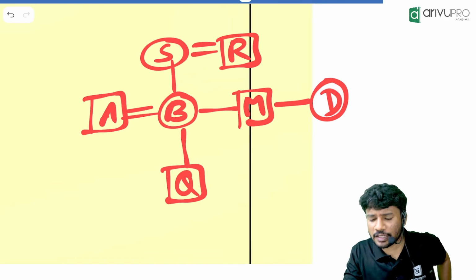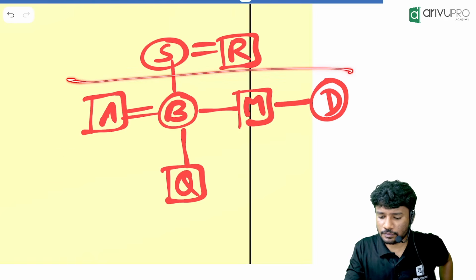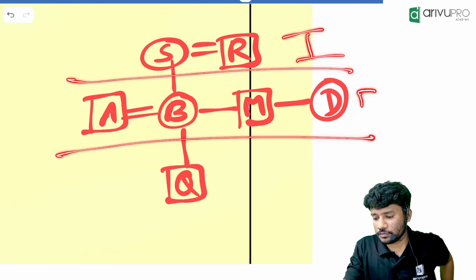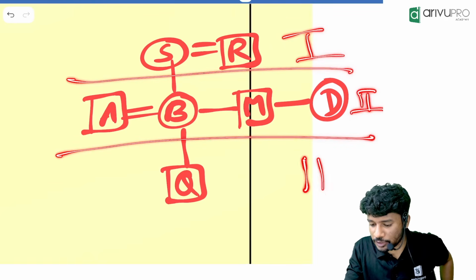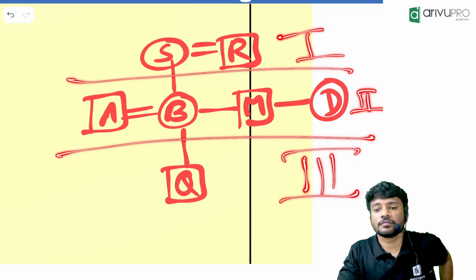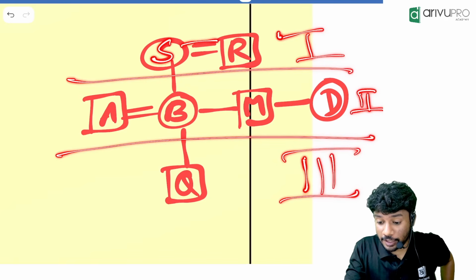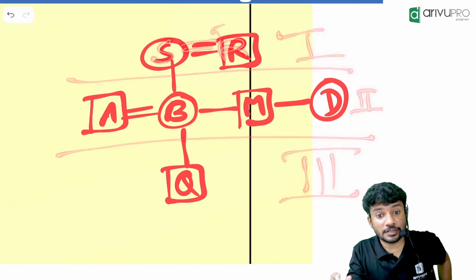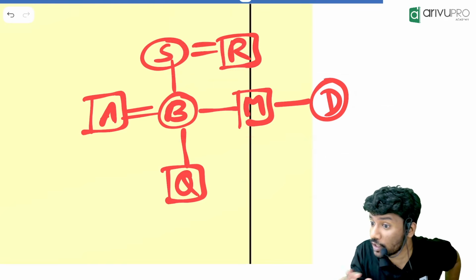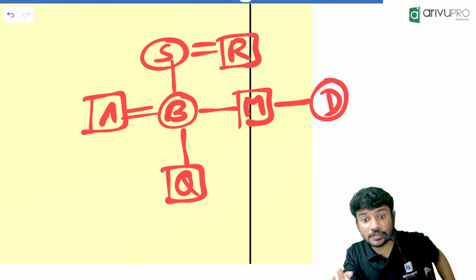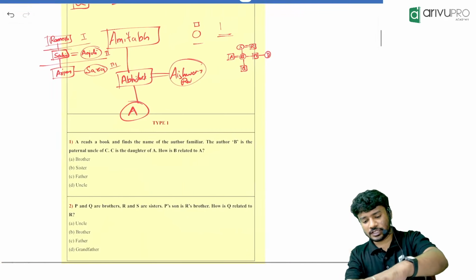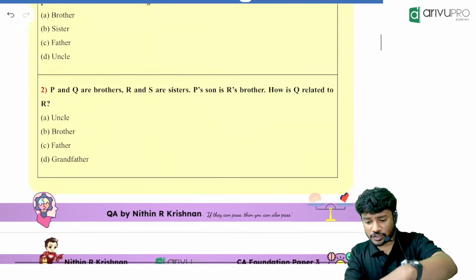Now, how is R related to Q? Grandfather. Why? Because this person is the grandmother, and the grandmother is married to R. That means that person should be her grandfather. No matter what, that should be the case. I hope everyone understood. With that, we are going for our first question.